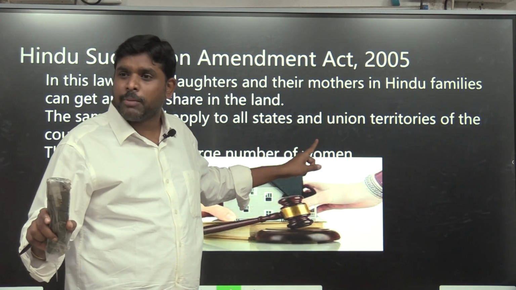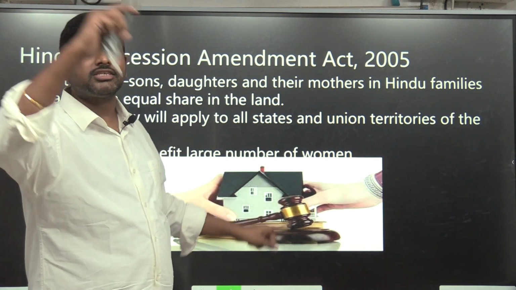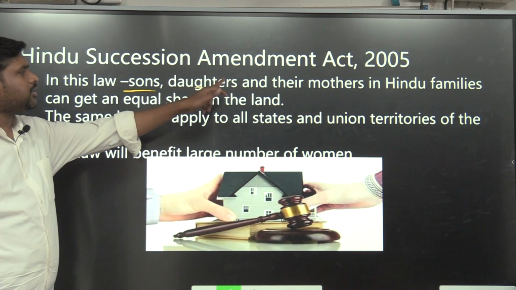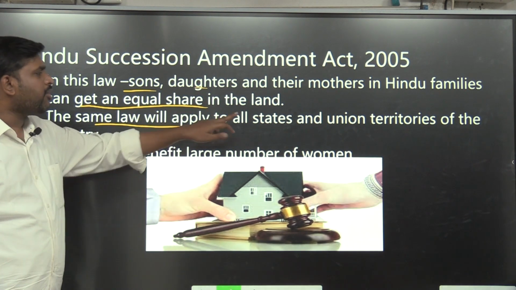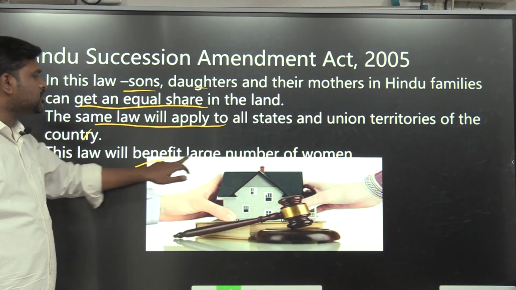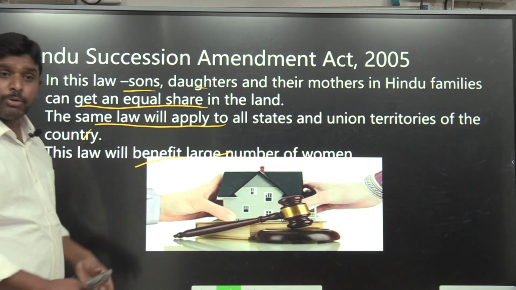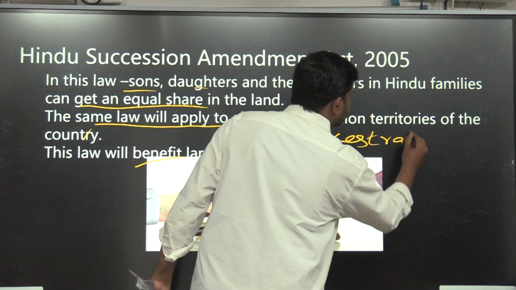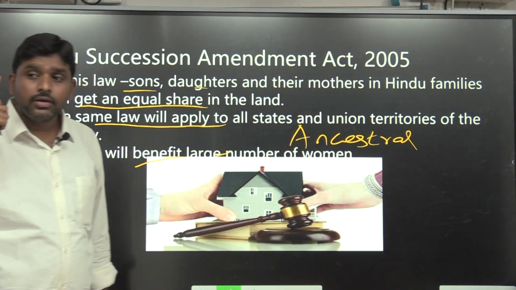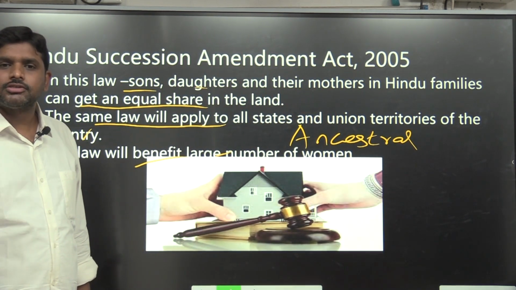Not only father's property but also ancestral property. Sons, daughters and their mothers in Hindu families get an equal share in the land. The same law will apply to states and union territories of the country. This law will benefit a large number of women. Earlier it was only fathers'.